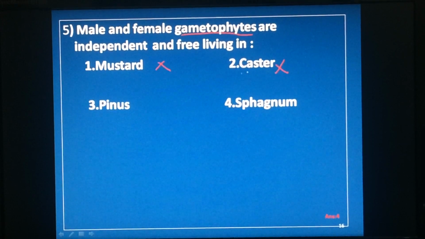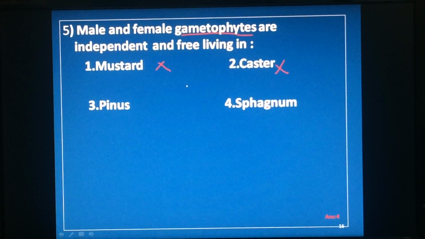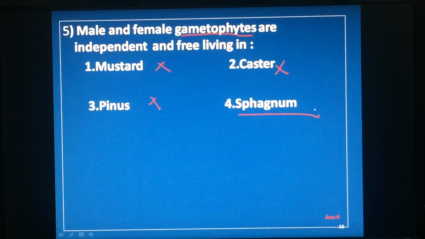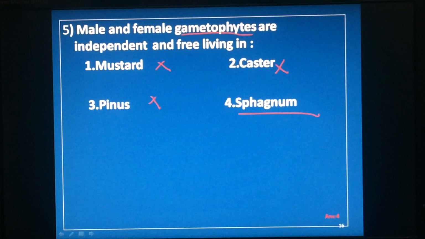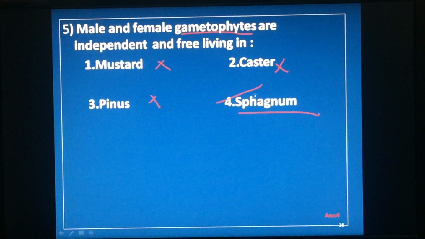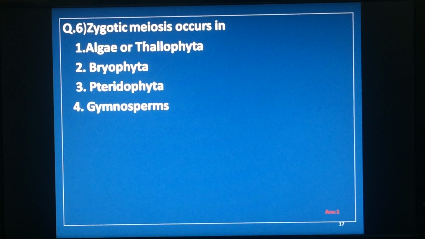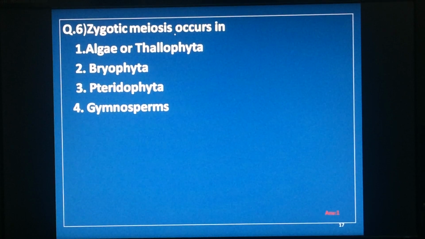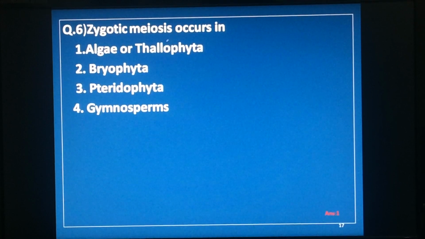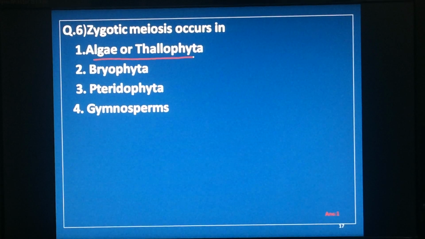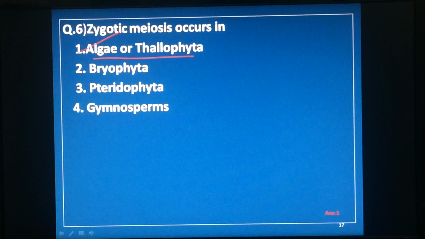Castor is angiosperm, cancel. Pinus, gymnosperm, cancel. Sphagnum, that is bryophyte. Answer is fourth one. Sixth question, zygotic meiosis occurs in only zygotic meiosis. Already I explained, in haplontic life cycle where many algae.